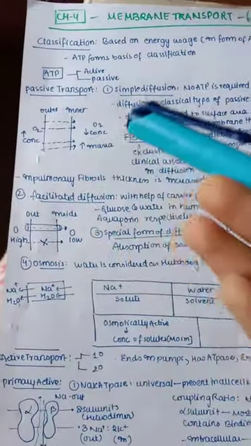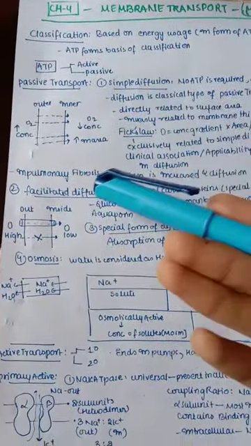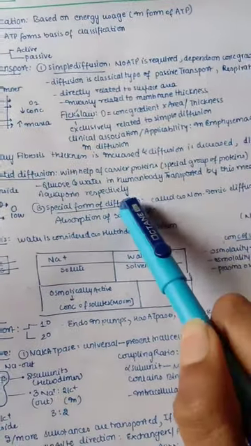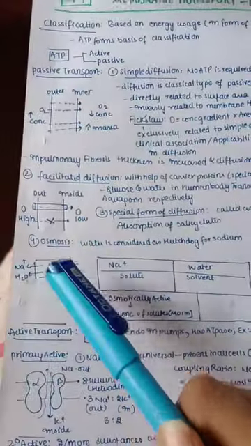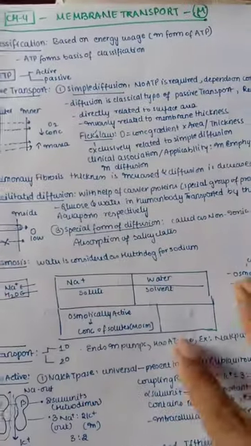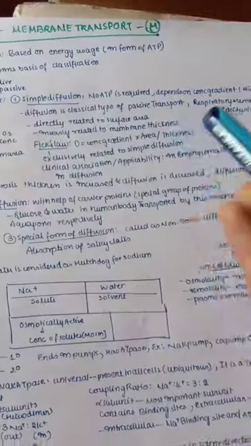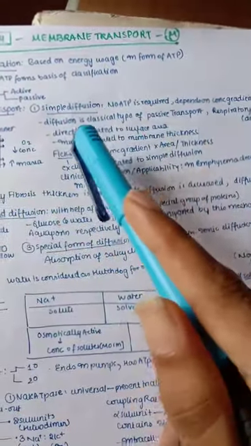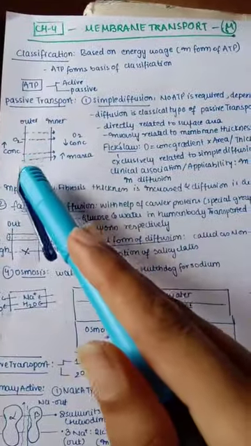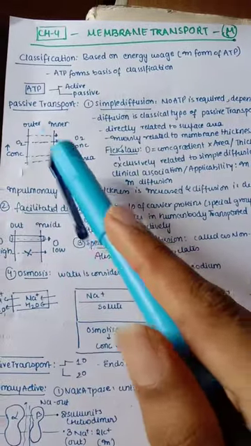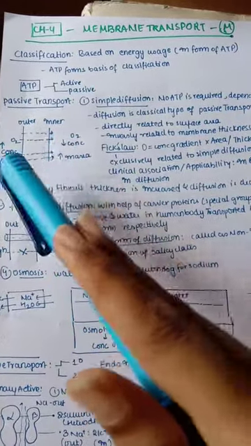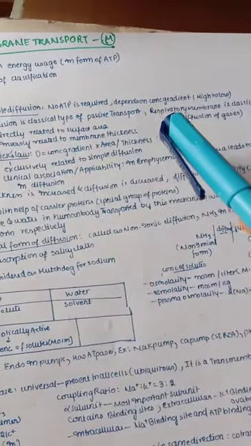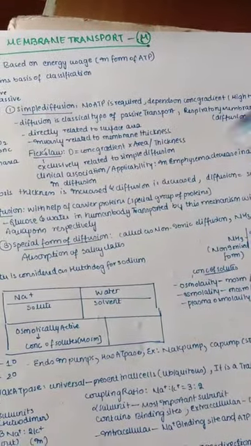In the passive transport, we have mainly simple diffusion, facilitated diffusion, a special form of diffusion, that is non-ionic diffusion, and we also have osmosis. So let us see each part in detail. Simple diffusion: here no ATP is required. As the name suggests, it's a simple process, no ATP is required, but it requires a concentration gradient. You can see this is from a higher concentration to a lower concentration. This is how oxygen, gases, all of these undergo simple diffusion. They follow the concentration gradient, that is from high concentration to low concentration.